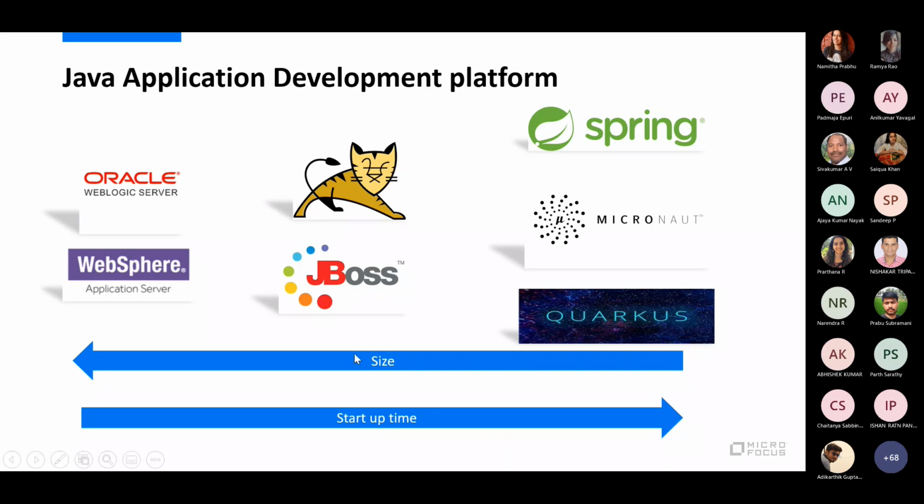If we look at it in terms of size, the size of the application platform is definitely decreasing. We are talking about gigabytes, then 600 megabytes for Tomcat, to maybe less than 100 MB with Spring Boot, and with Micronaut I think it's maybe 5 MB or something like that.